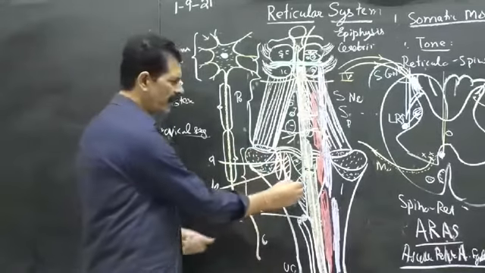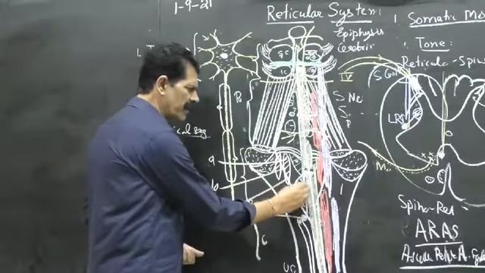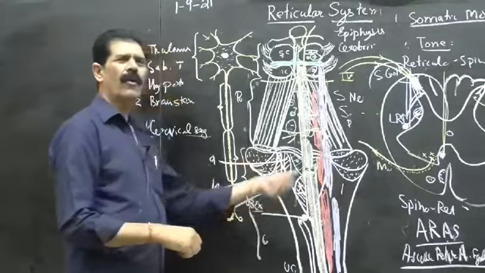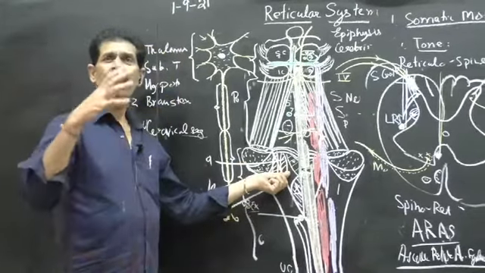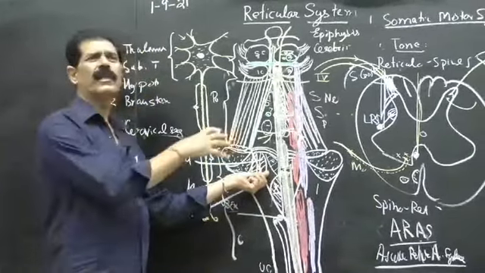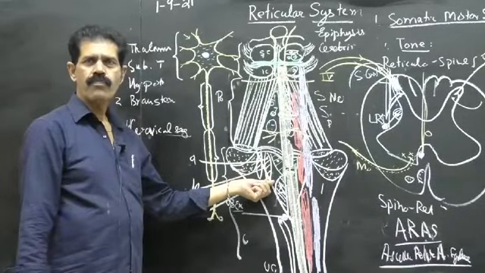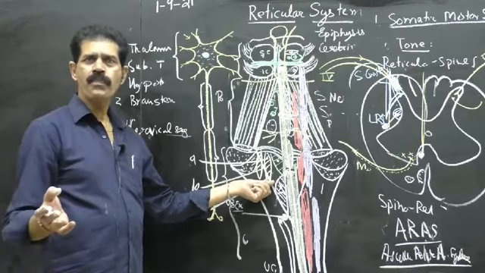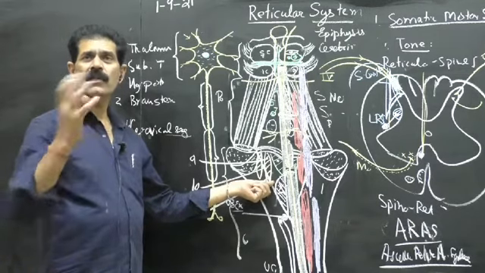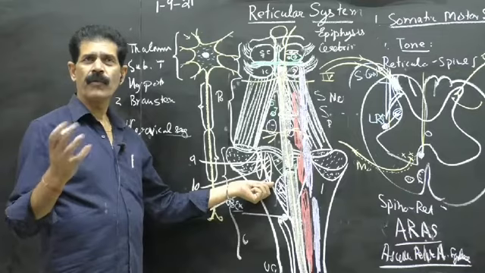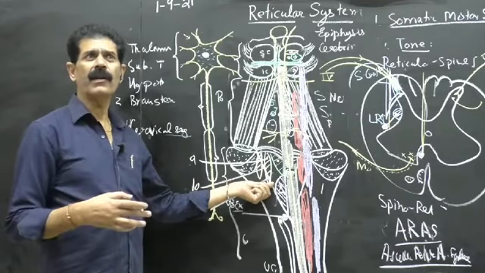The dorsal nucleus of the vagal triangle is here, the vagus nucleus, the 10th nucleus lies over there. So all are present here. So the reticular formation axons influence the motor cranial nerve nuclei and coordinate them, the skeletal muscles of the human body. So the coordination is also under the effect of the reticular formation.